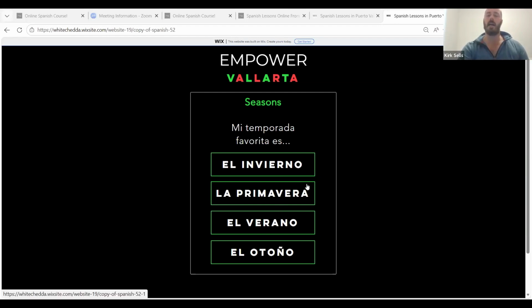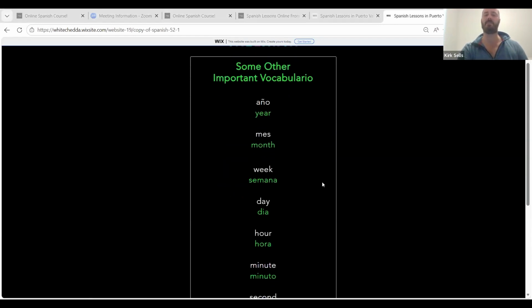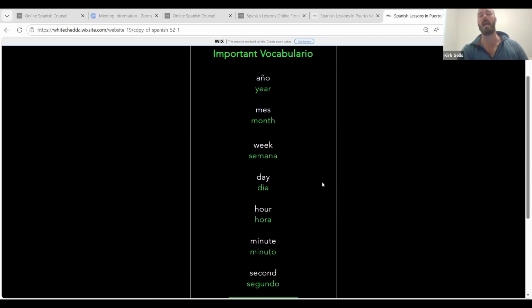So here, sometimes on the guide, if we pick the wrong answer, it won't advance us. But that's not true on this page because it's subjective. So we're picking our favorite season. I'll put here El Verano. Cool.